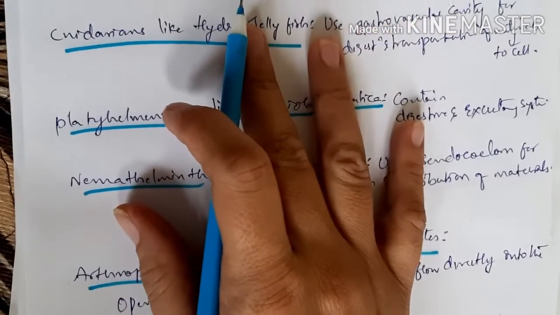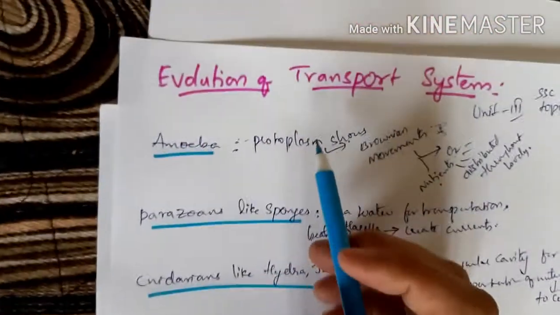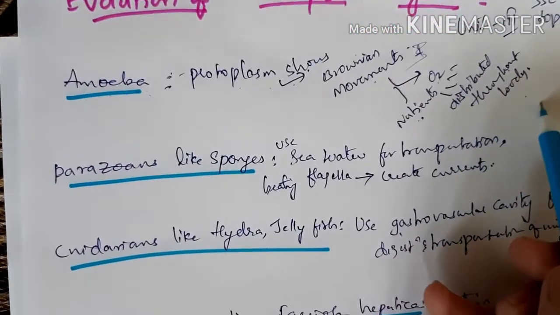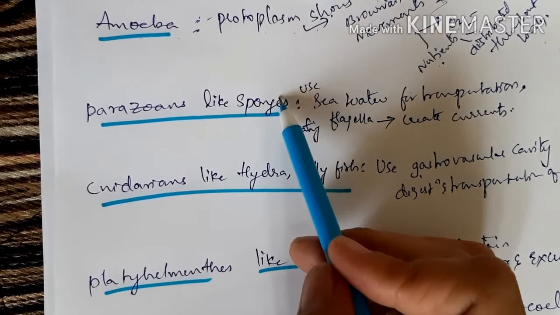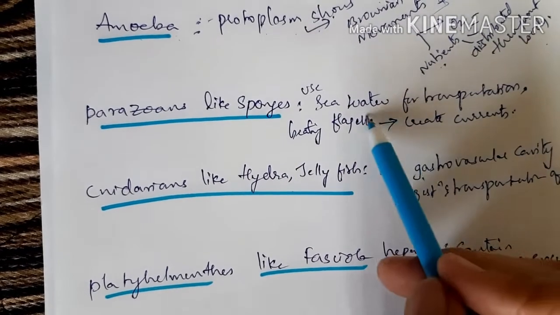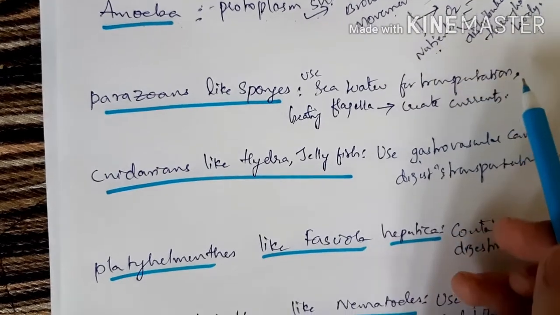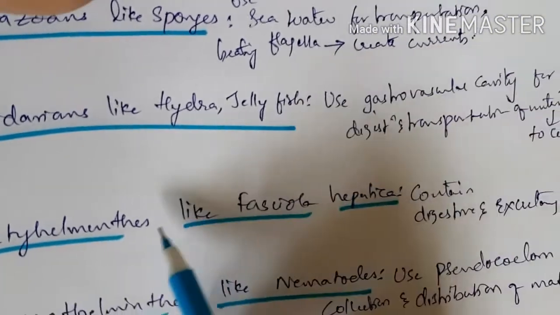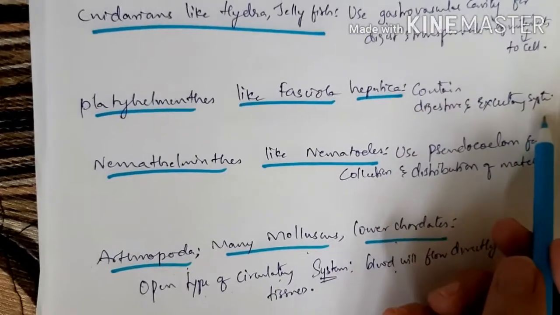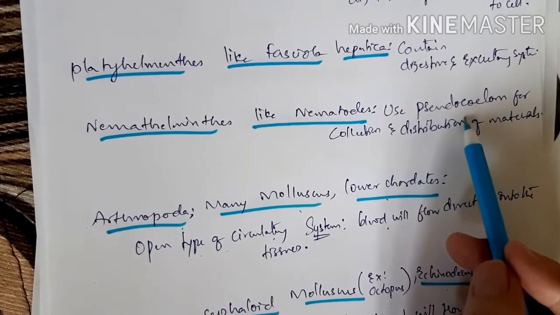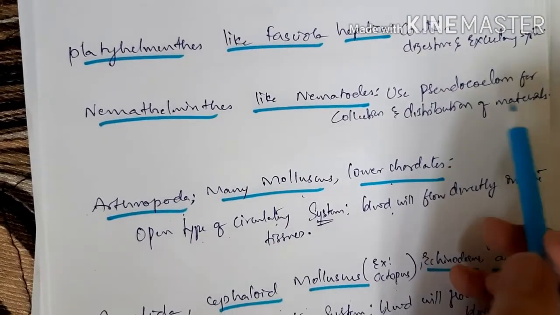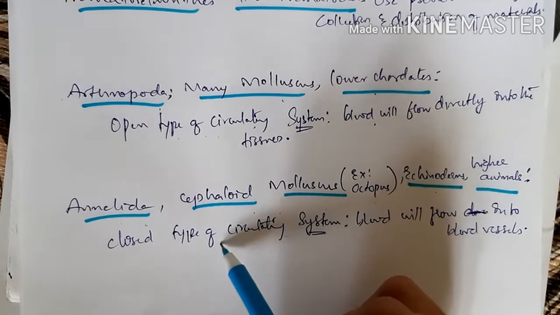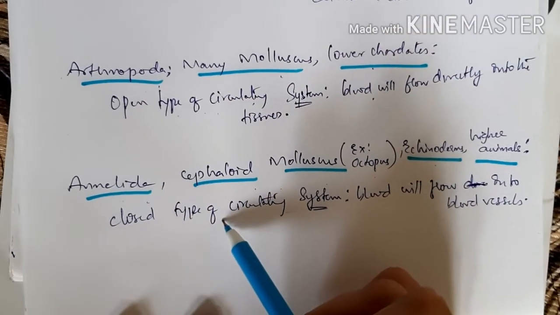So this is about the evolution of transport system. We have learned about different organisms: in amoeba, Brownian movement, because of which oxygen and nutrients are transported to different parts of the body. Parazoans like sponges use seawater for transportation, by beating flagella to make currents. Cnidarians like hydra use the gastrovascular cavity. Platyhelminthes contain well-developed digestive and excretory systems. Nemathelminthes use the pseudocoelom for collection and distribution of materials. Arthropoda have open type circulatory system, where blood flows directly into the tissues. Annelida have closed type, where blood flows in the blood vessels.